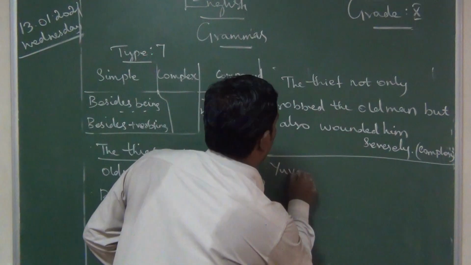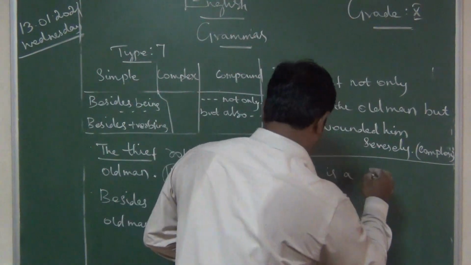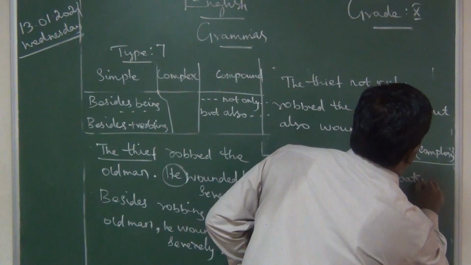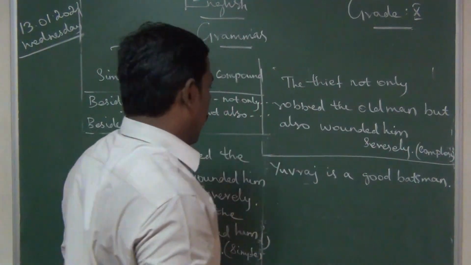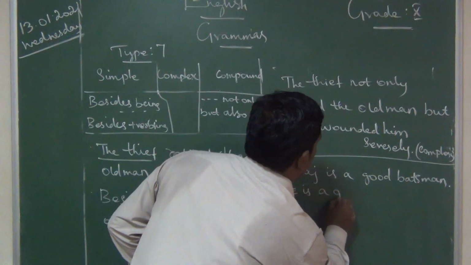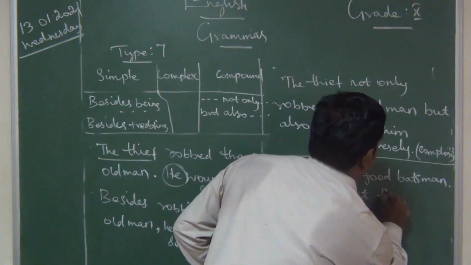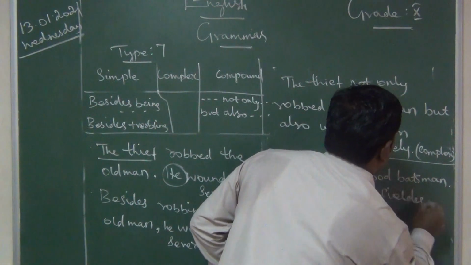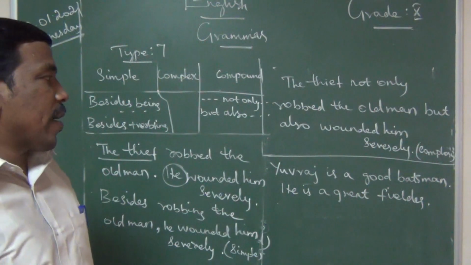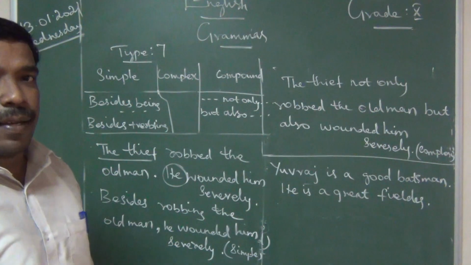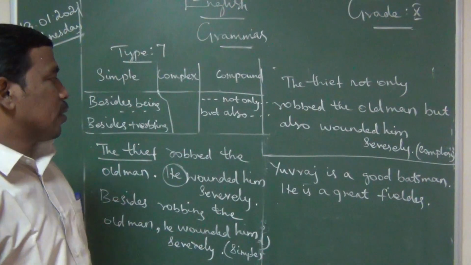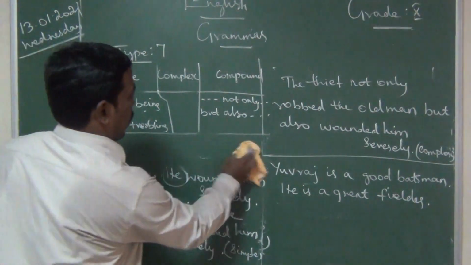Yuvraj is a good batsman. He is a great fielder. Two sentences are there. Yuvraj is a great batsman. He is a great fielder. Those who know, you write. Those who need help, this example also I will teach you.